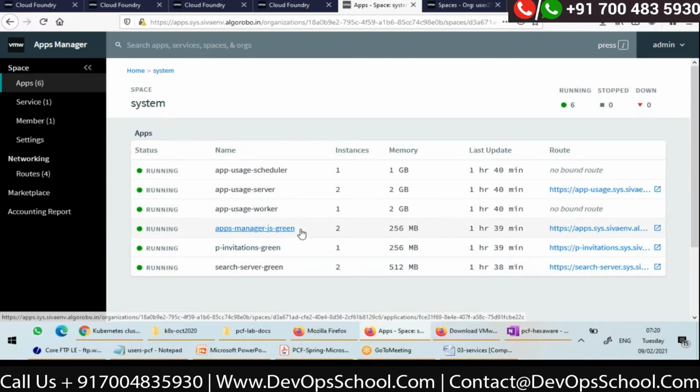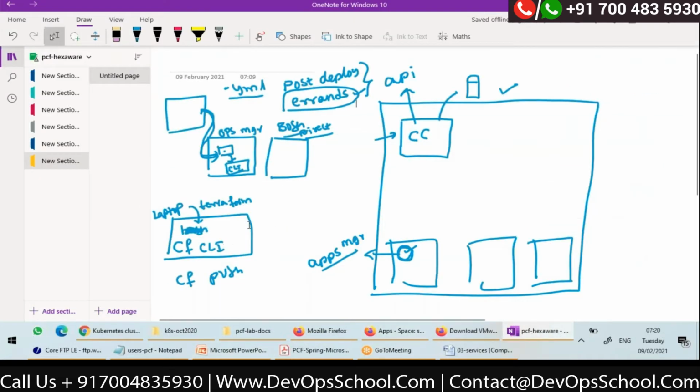And here you can see apps manager JS green. This is the apps manager application. There are 2 instances running. Who deployed it? Post deploy errand. Okay. Now you are able to see the apps manager. That's fine. Now there are no services available right now.